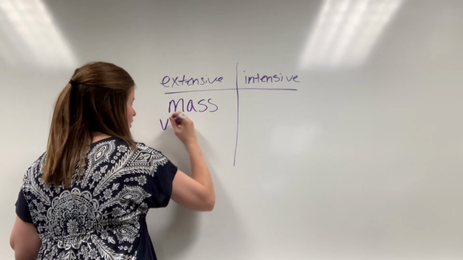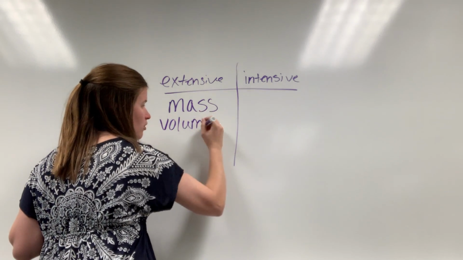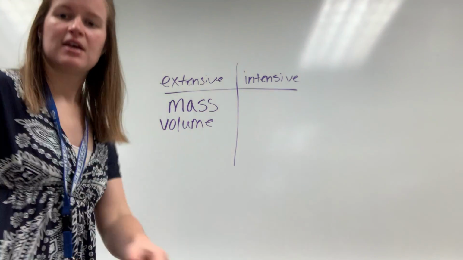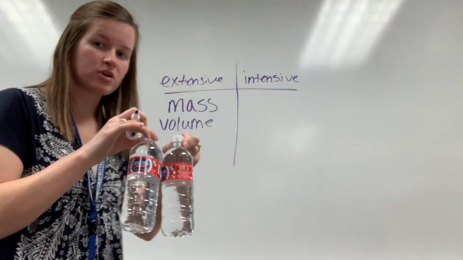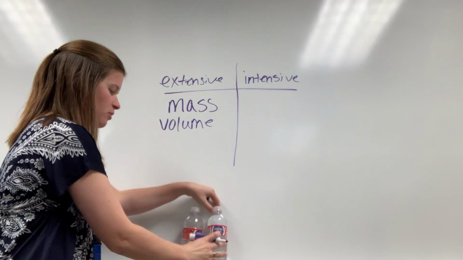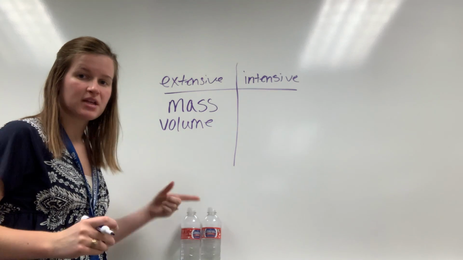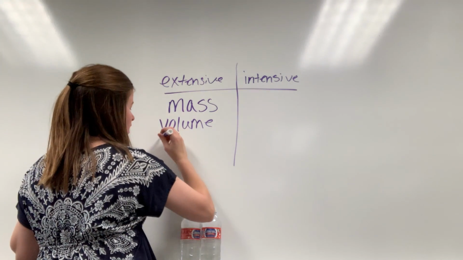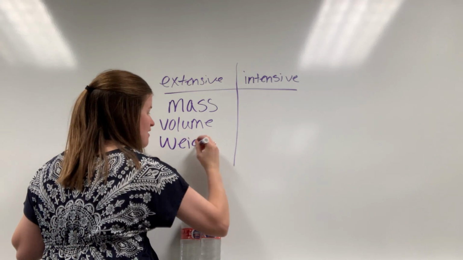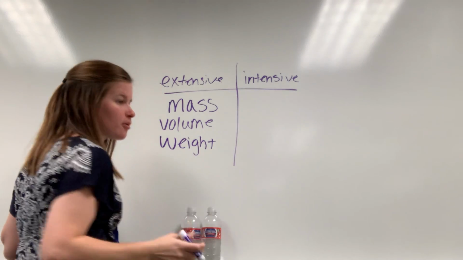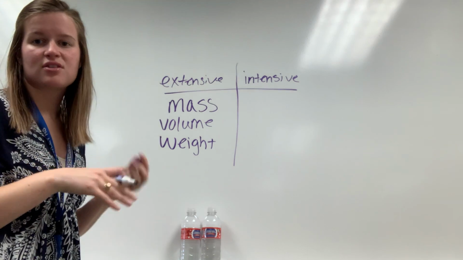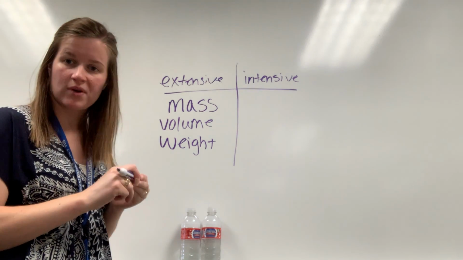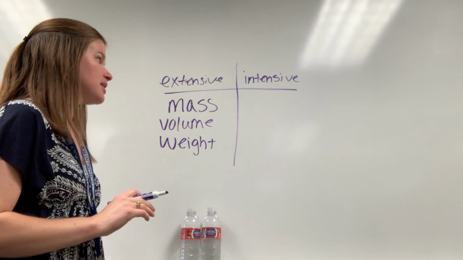I also have more volume. There's more. It's going to take up more space. So these 2 water bottles take up more space than just what one does. One takes up just a little bit and 2 takes up twice as much. And then the weight would change, the size of it changes. So if I were pouring them into a bucket, the height could change, the length could change depending on what it is. So all those things are extensive properties.